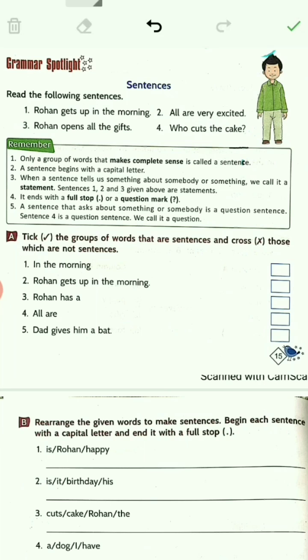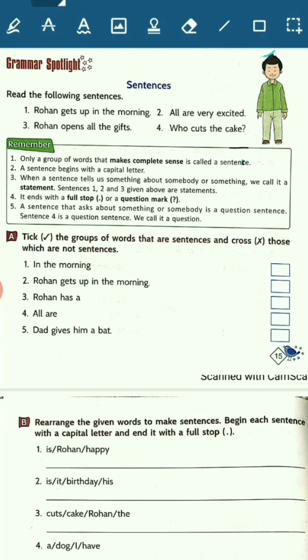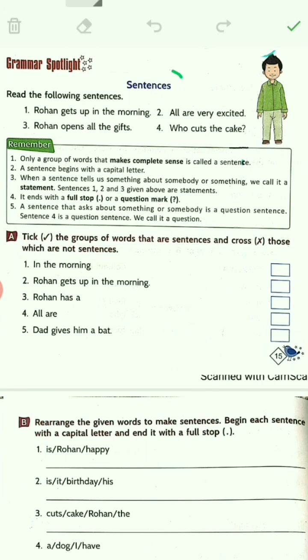Now let's read the fourth one. The fourth one says it ends with a full stop or a question mark. We are talking about the sentence. So a sentence ends with either a full stop or a question mark.